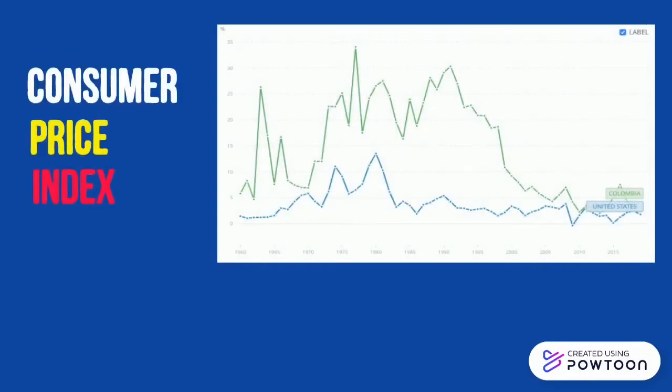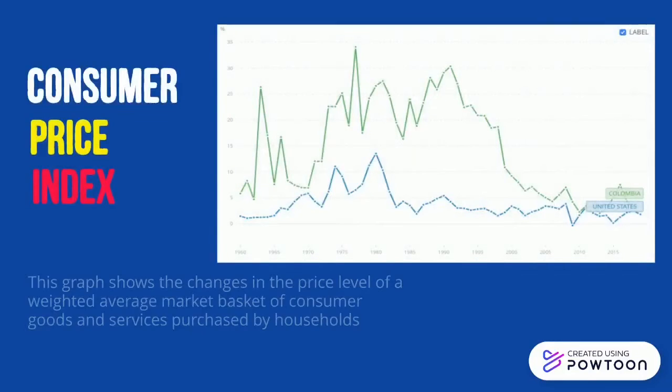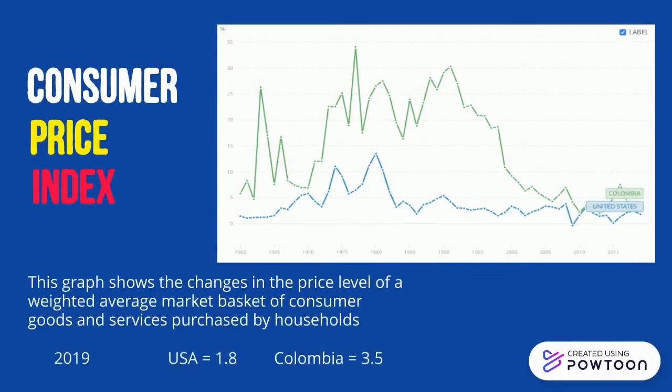The Consumer Price Index is the measure of overall cost of goods and services bought by an average consumer. In 2019, CPI in the US was 1.8 and in Colombia was about 3.5.